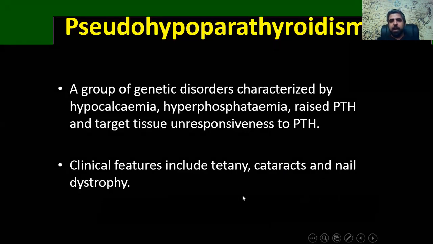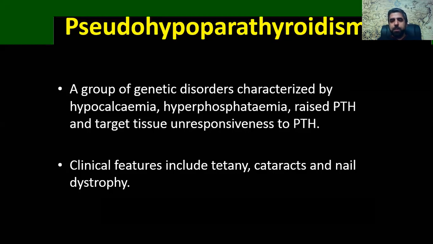They are characterized by features of hypoparathyroidism like hypocalcemia, hyperphosphatemia, increased parathyroid hormone. It is hypoparathyroidism, but there is increased parathyroid hormone due to the target organ unresponsiveness. The target organs, especially the kidneys and the bones, are not responding to the parathyroid hormone. They are not functioning according to the parathyroid hormone. So the parathyroid glands are working properly. They are excreting parathyroid hormone, but the end organs are not responsive to this hormone.